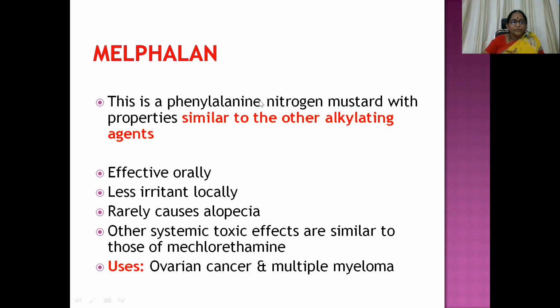Then coming to melphalan. This is a phenylalanine nitrogen mustard with properties similar to other alkylating agents, effective orally, less irritant locally, and rarely causes alopecia. Other systemic toxic effects are similar to those of meclorethamine. This compound is used in ovarian cancer and multiple myeloma.